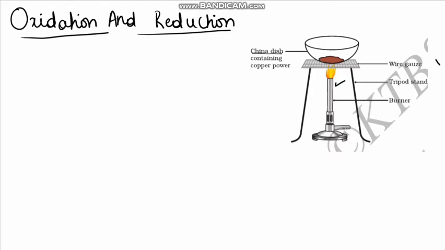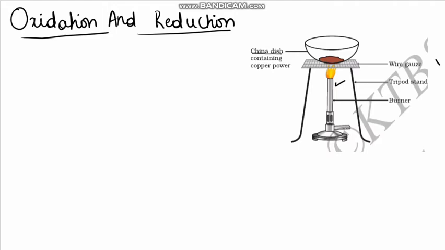What happens to copper when it is heated? The copper will turn into a black powder. Why does the copper turn black? Because when copper is heated, it gets coated by a black substance. This is because oxygen is added to copper, and copper gets converted into copper oxide.